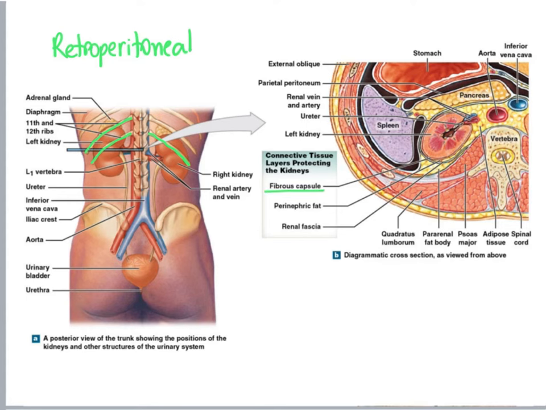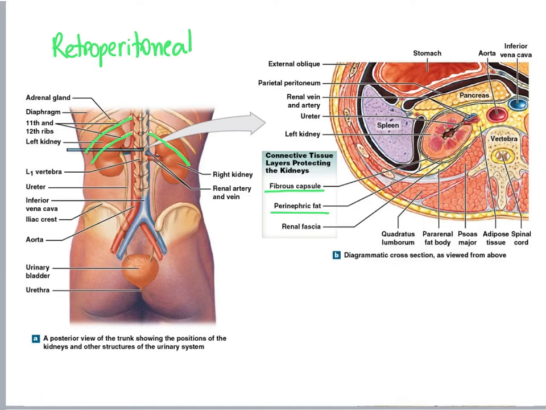Then we find fat called perinephric fat. And peri means nearby, right? Surrounding. And nephric stands for the little filtration units that we find in our kidneys that are called nephrons. So perinephric fat is the fat around the kidney. This fat helps hold the kidney in position, and it helps protect and insulate our kidneys because it serves as a little cushion against injury.